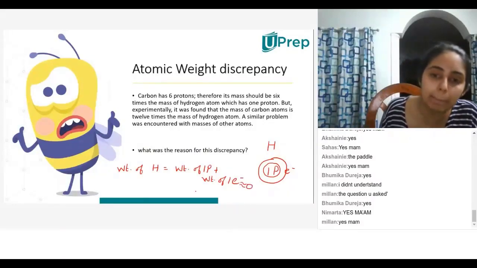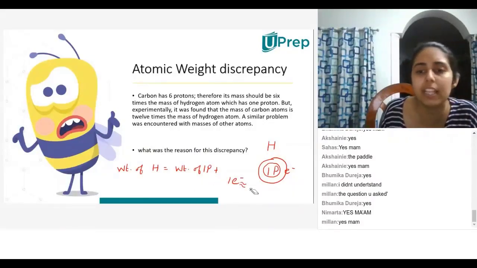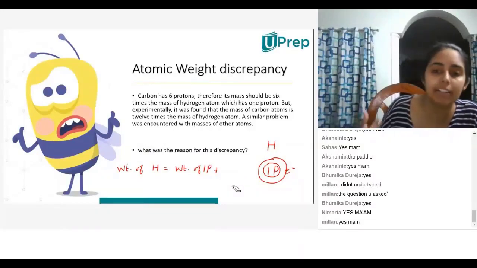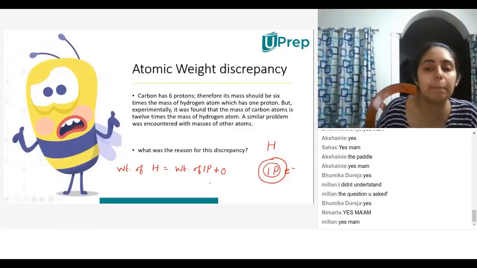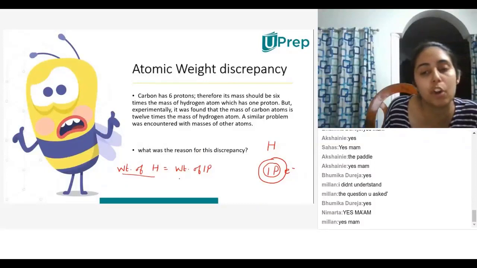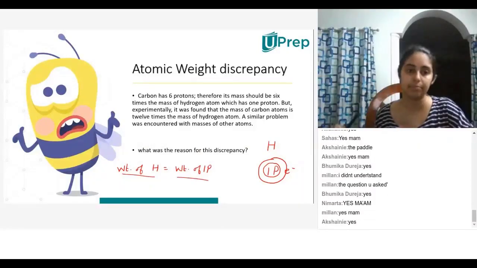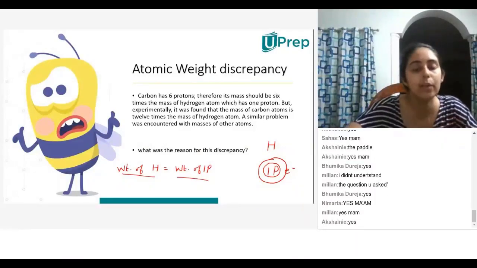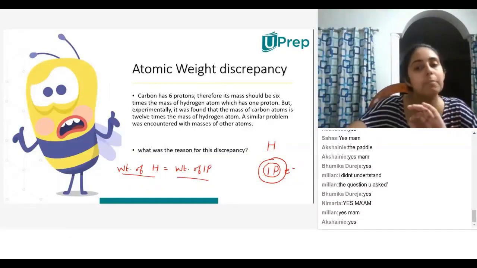So I am completely going to take this off because it is nothing but zero. So I'll just write weight of one proton plus zero, or I can completely get rid of the zero and just say weight of a hydrogen atom is equal to the weight of a proton. Do all of you agree?